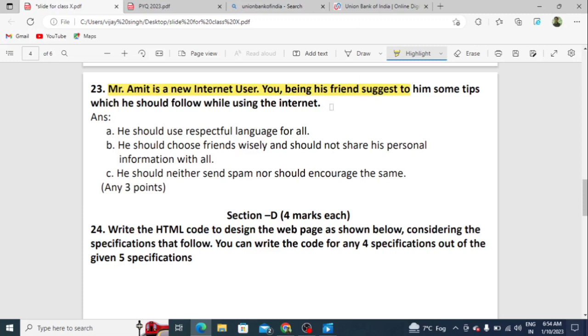Students, in the class we have already discussed internet etiquette. Internet etiquette means you have to follow some ethical behaviors while using the internet. I am giving the example of etiquette, well, legal behaviors. Just suppose that I am taking the example of your class.